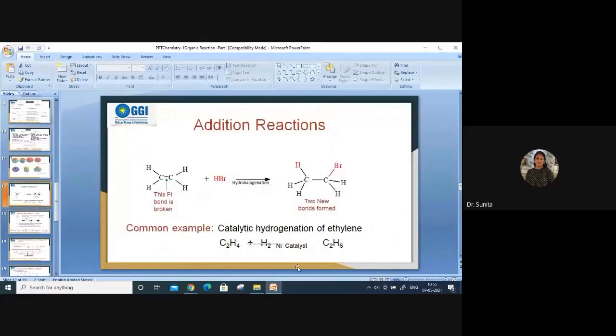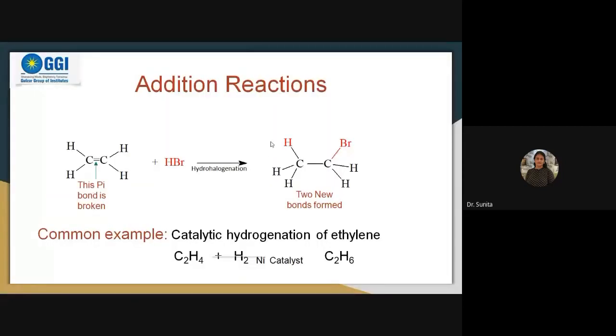Then we discussed addition reactions. What are addition reactions? Where we add a species to a substance. So now, how will the addition take place? If I have taken ethane over here, is it possible to go for this reaction?